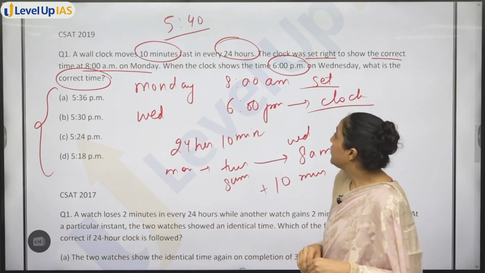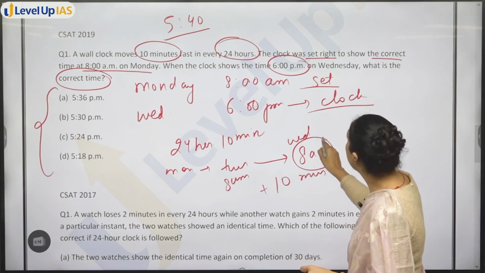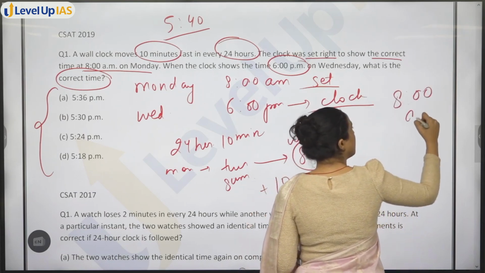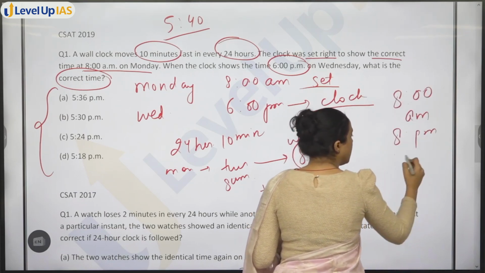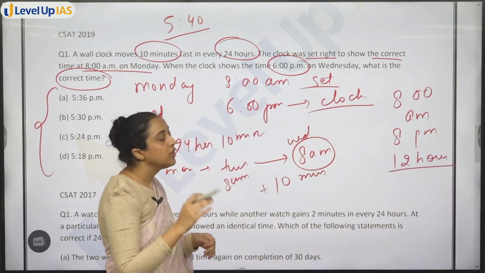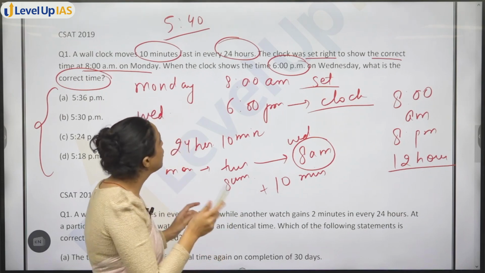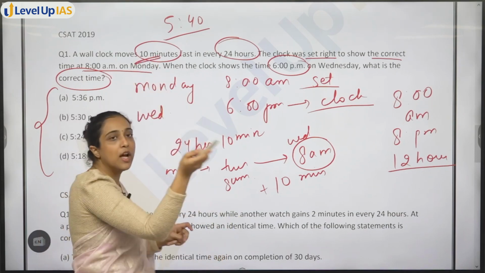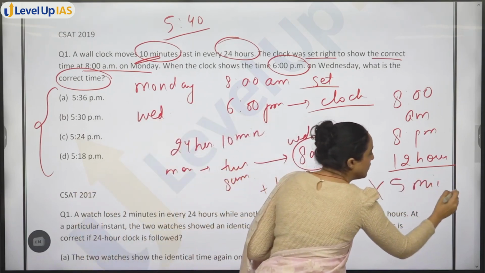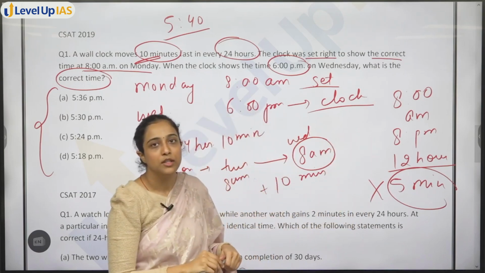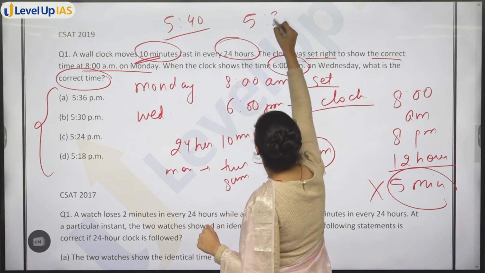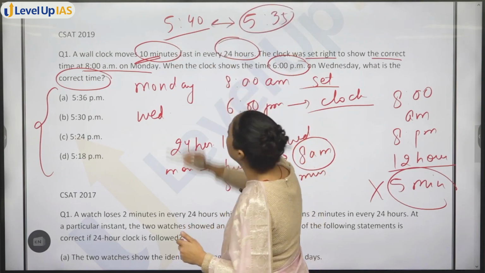Also, you see that from 8 AM to 8 PM there are 12 hours. 12 hours have not even completed. That means 10 minutes in 24 hours, so in 12 hours you could not have gained even 5 minutes, because 12 hours have not completed. So that means if you subtract 5 from 540, 535, the time should be somewhere in between.